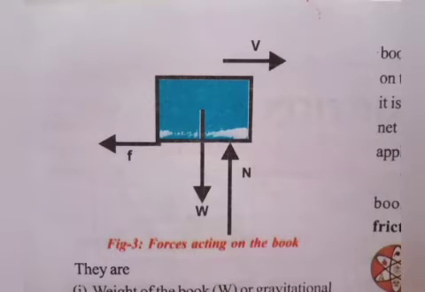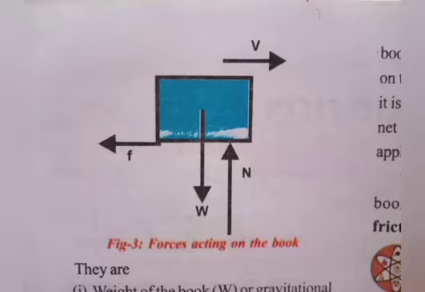And as there is no change in motion of the book along the vertical direction, the net force acting on the book in the vertical direction is zero. In the horizontal direction, the speed of the book is changing continuously. The book has acceleration opposite to the direction of motion. And students, when the speed of a body moving in a straight line changes continuously, we say that the body has acquired an acceleration. By close observation of this activity, we can understand that the floor applied a force on the book against its motion.